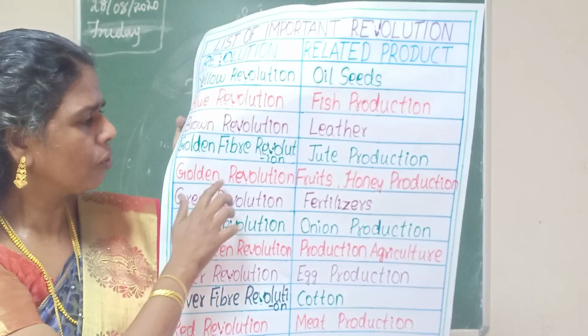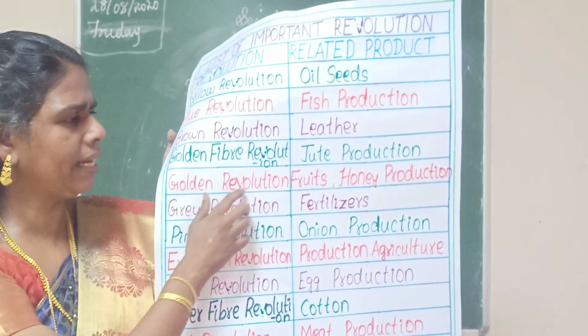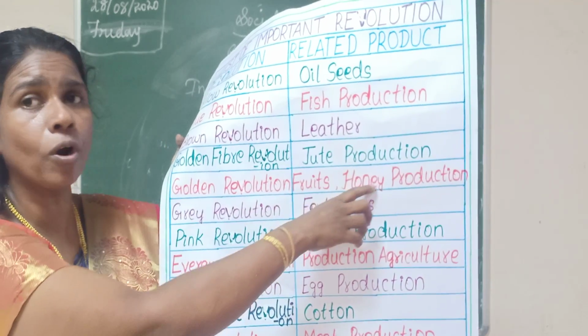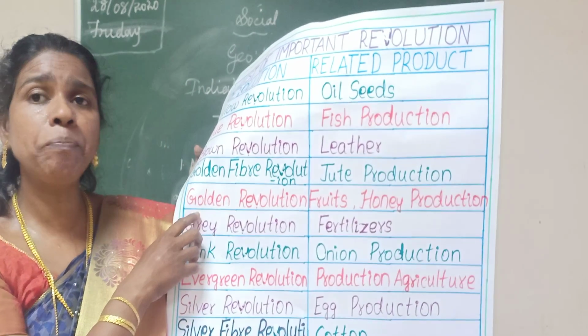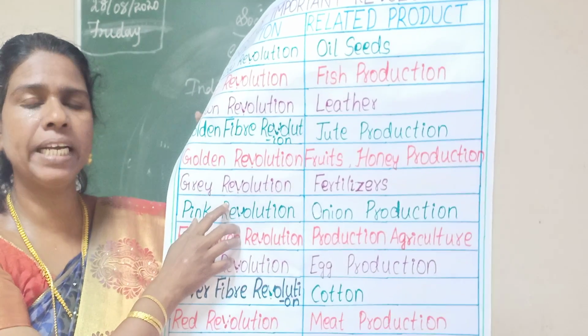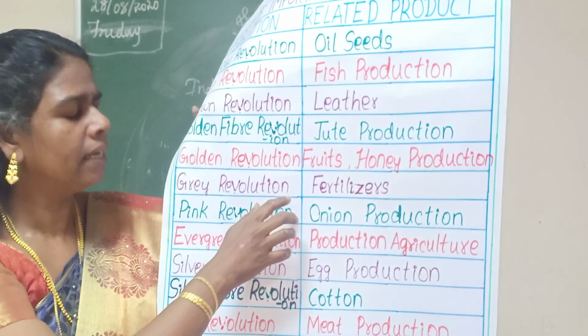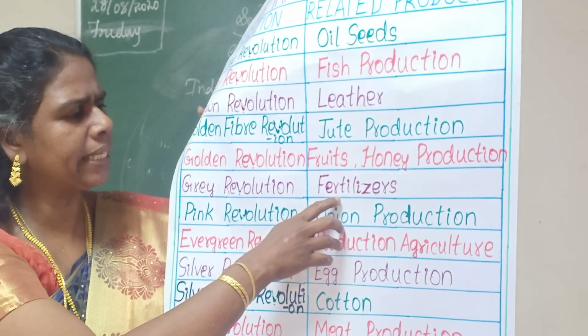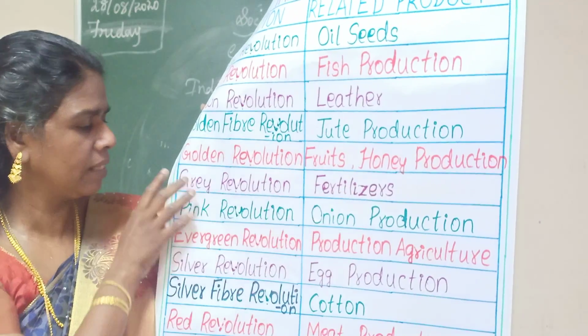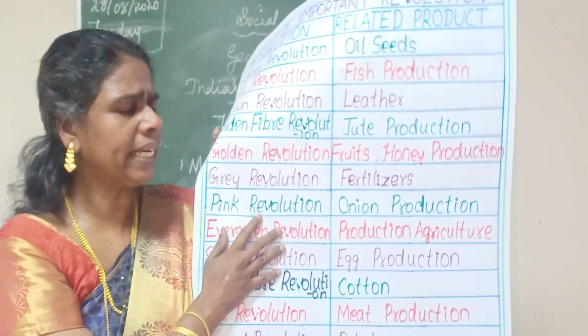The next one is Golden Revolution. The related product is fruits and honey products. Then the next one is Grey Revolution. The related product is fertilizers.